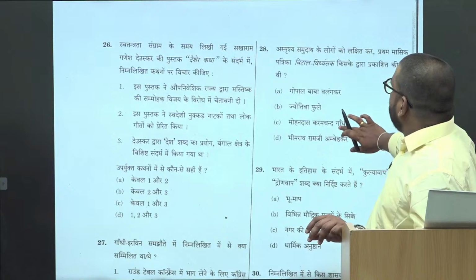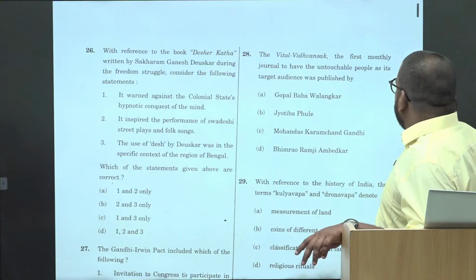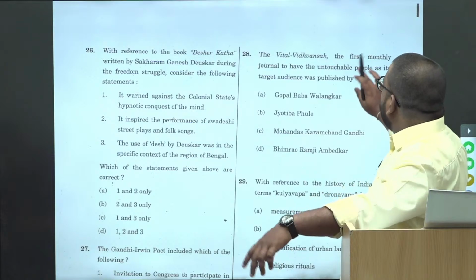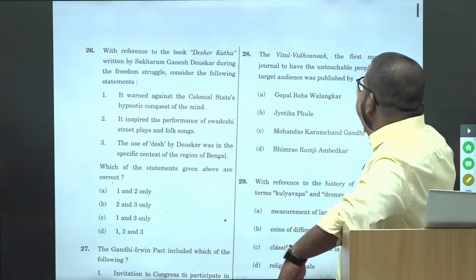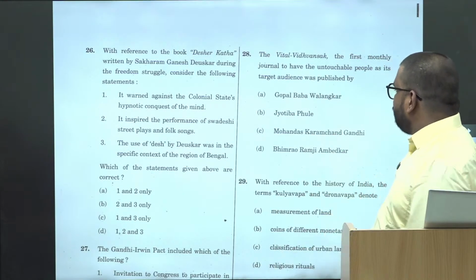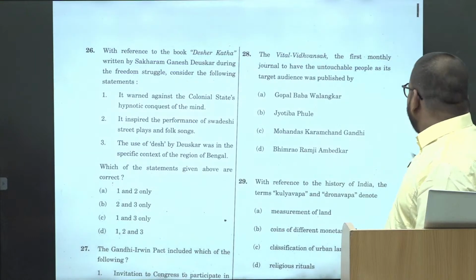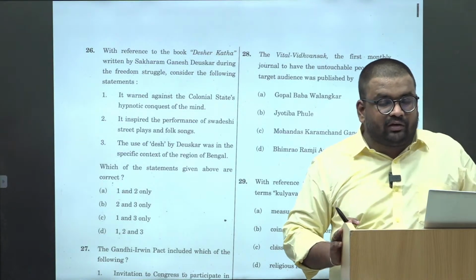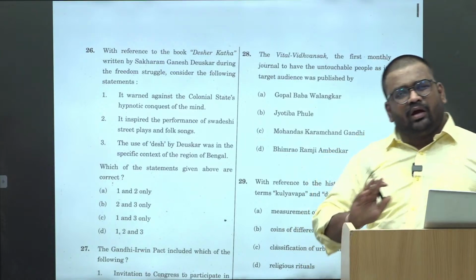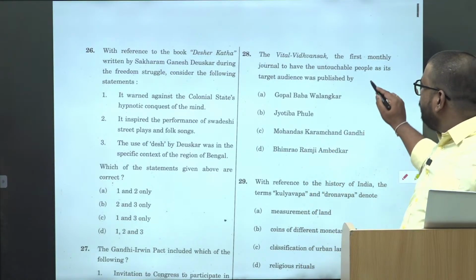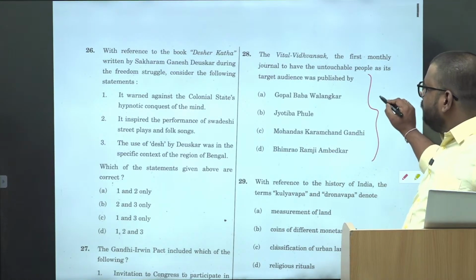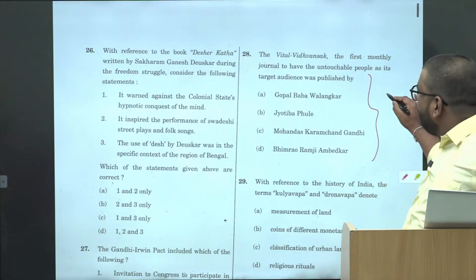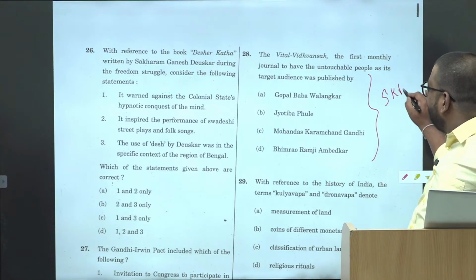Next, again Vitthal, ठीक है, the first monthly journal to have untouchable people as its target audience. Again, don't make a blind guess. ठीक है, ऐसे वाले क्वेश्चन में बहुत टेम्पटेशन होता है कि यार अंबेडकर हो सकते हैं एंड ऑल. Unnecessarily don't increase your attempt. If you have the knowledge, ठीक है, which I know you don't, क्योंकि मुझे भी नहीं पता है, in that case you just skip this.